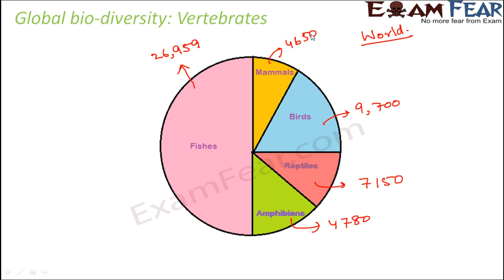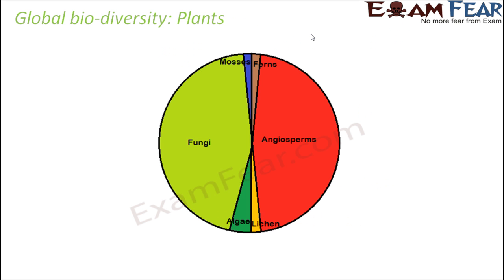and amphibians. Now let us move on to the global biodiversity in case of plants. Now under plants also we have many different categories, like the flowering plants or the angiosperms, then you have the gymnosperms, you have fungi, you have algae. So there are so many different varieties of plants as well. Now if you look at this chart, you see that most of the chart has been occupied by angiosperms and fungi. And then you have a very few portion, very little tiny sections for mosses and ferns, algae and lichen.